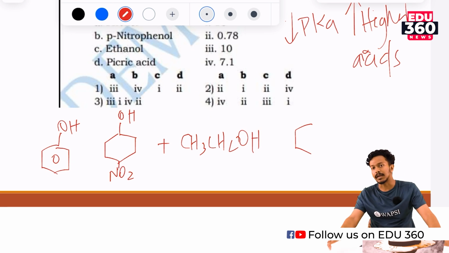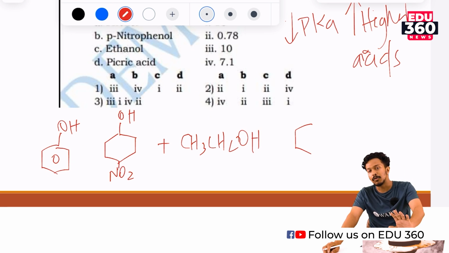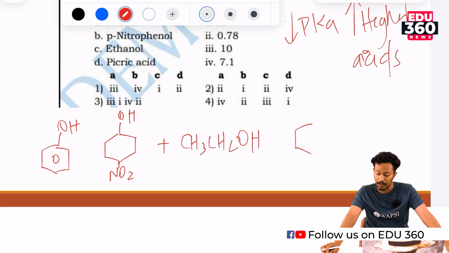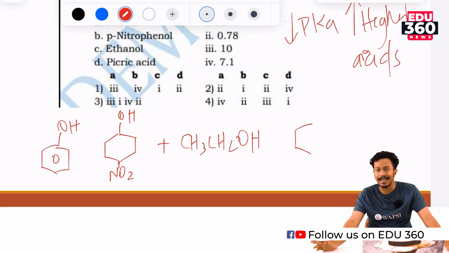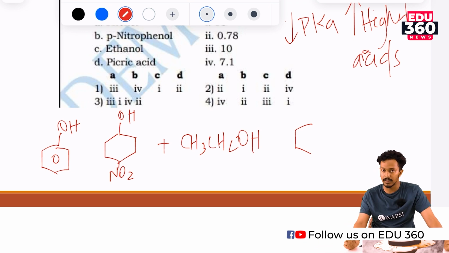What do you mean by picric acid? It's a common name for 2,4,6-trinitrophenol. You have to be familiar with picric acid and other such terms in order to complete this question. It is very important to know the common names of compounds.